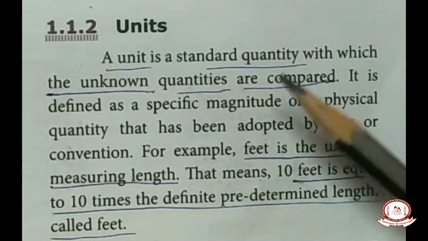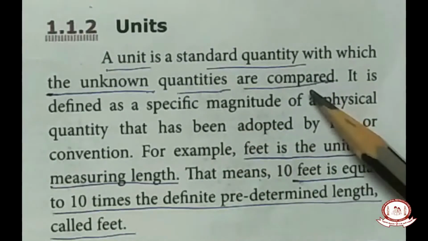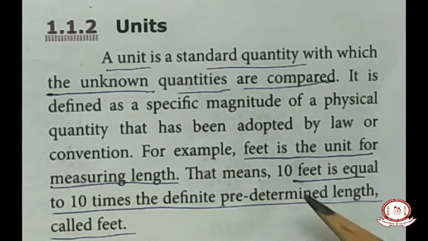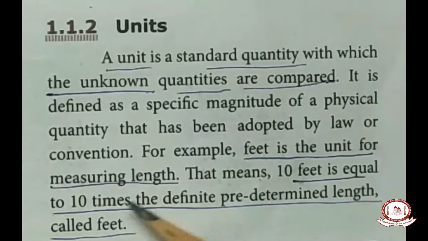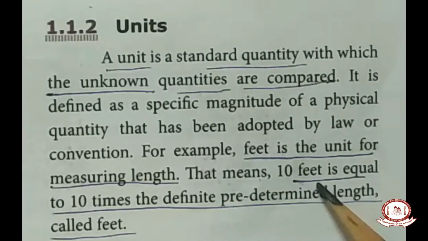So a standard quantity with which the unknown quantities are compared is said to be a unit. Children, one example is given, feet. Feet is a unit for measuring length. Suppose 10 feet means what? That feet is already predetermined.